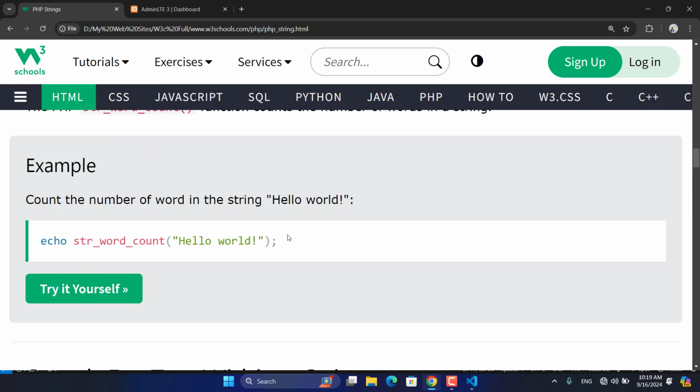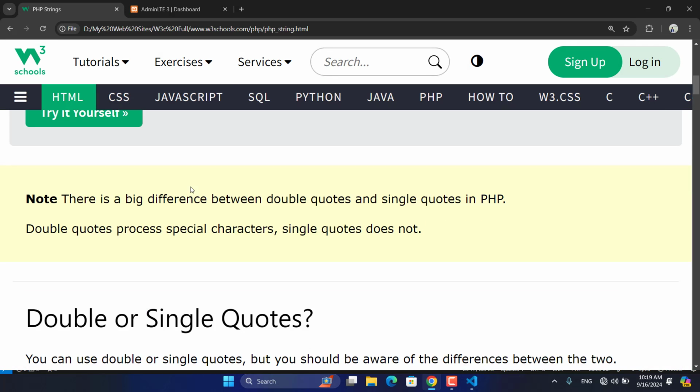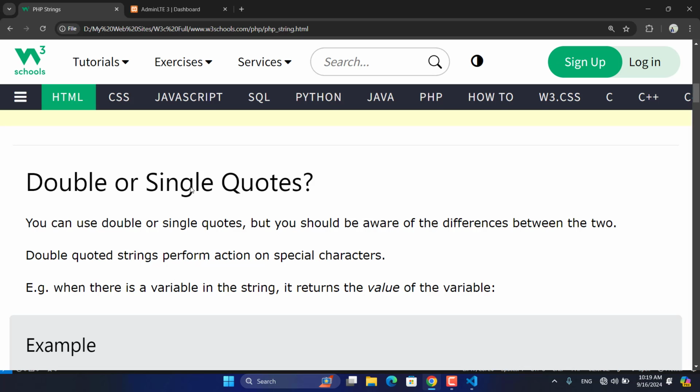So this was about the PHP strings. Any points on this? We have lots of functions in string. You can do your own research and find other functions of strings, because in strings, as in arrays, we have different functions. We can do different calculations on strings, and different formattings on strings.